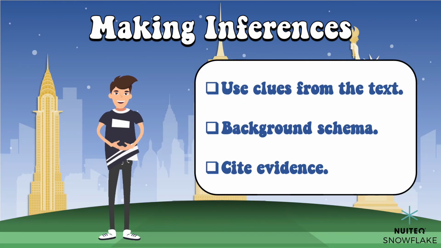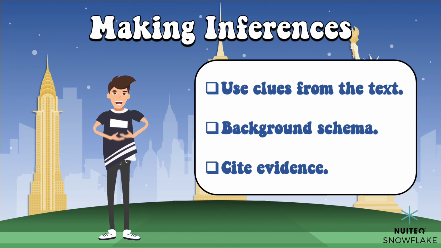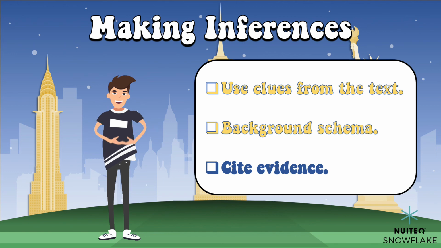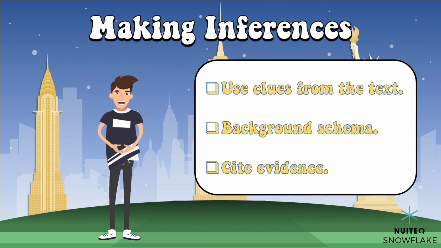Making inferences is an important reading skill. All you need to do is use clues from the text combined with your background schema. Then cite evidence to support your educated guess.